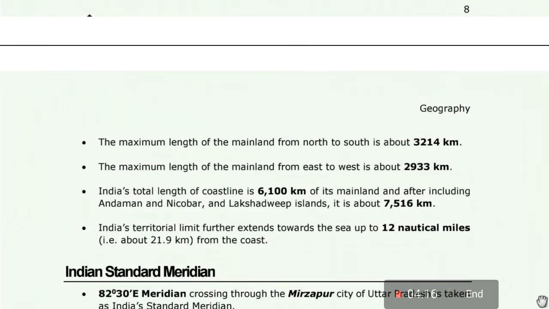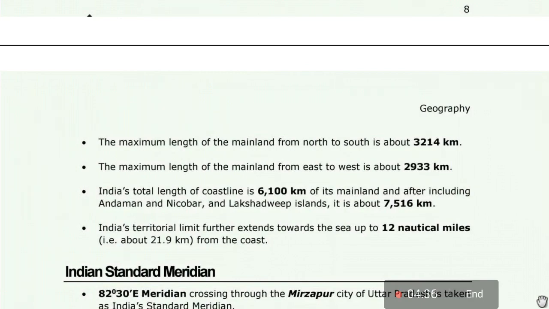The maximum length of the mainland from north to south is about 3,214 kilometers.